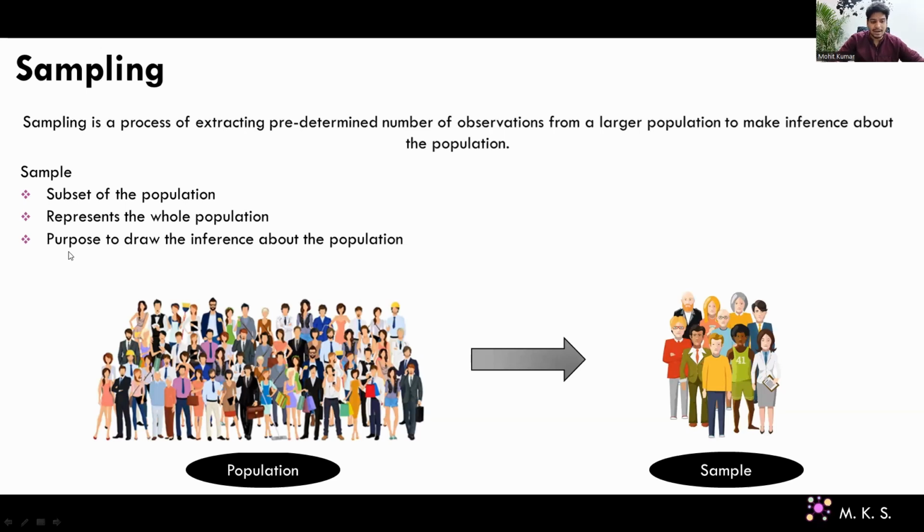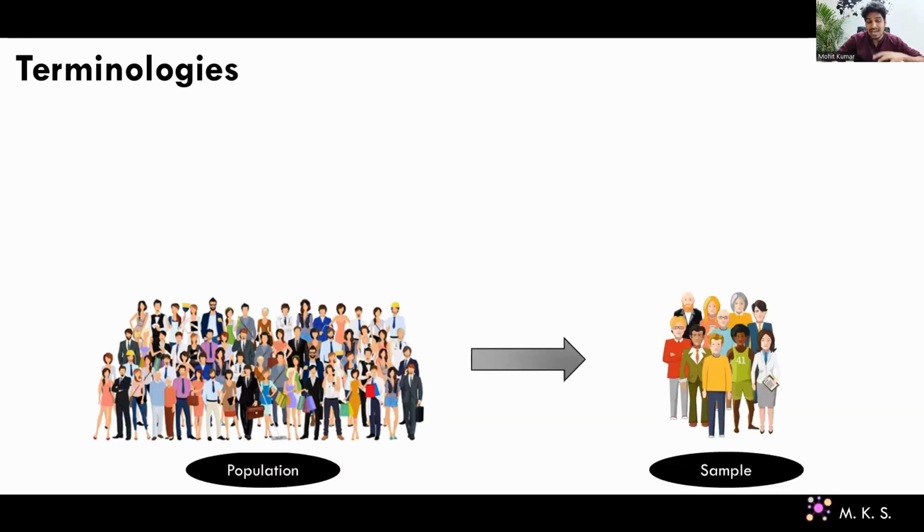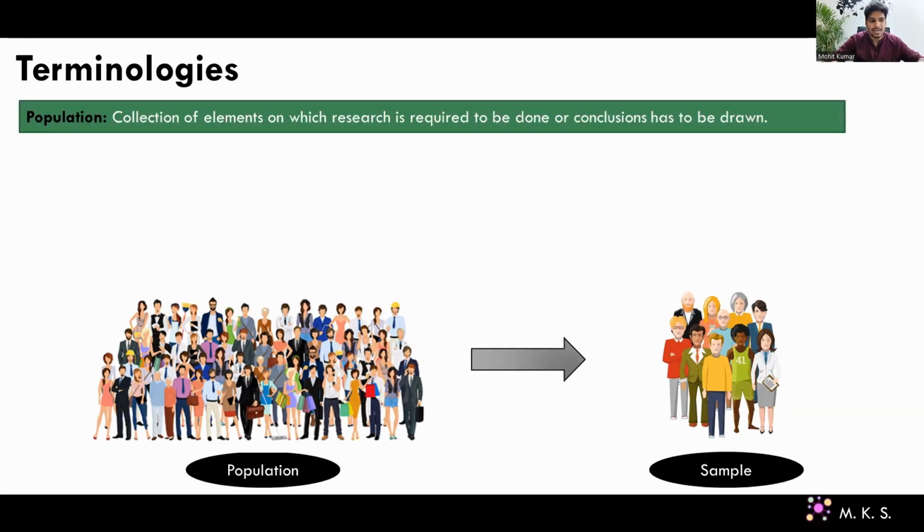Okay. Then, the purpose of drawing the inference. Why do we collect a sample? We need to draw the inference about the population, guys, like we discussed in the last slide, right? So I hope this sampling part is clear. The next and last point for this particular session, guys, is the terminologies. There are a few terminologies which I want to introduce right now. I'll be using those terminologies throughout the 60 days video course, guys.